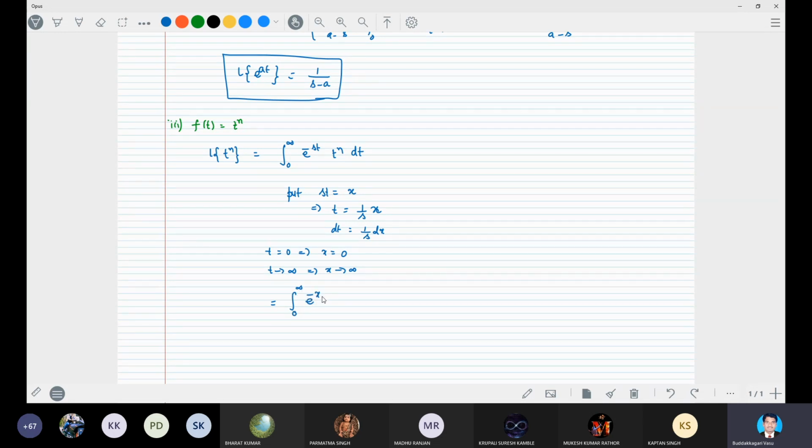The integral becomes e power minus x into x by s power n into dx by s, which is equal to 1 by s power n plus 1 times the integral from 0 to infinity of e power minus x into x power n dx.